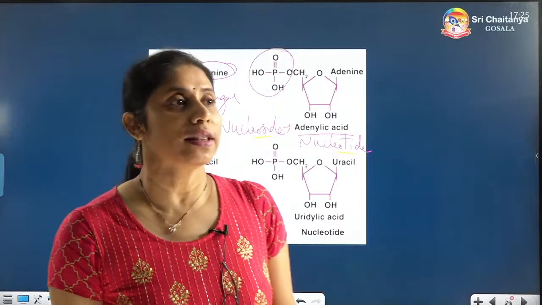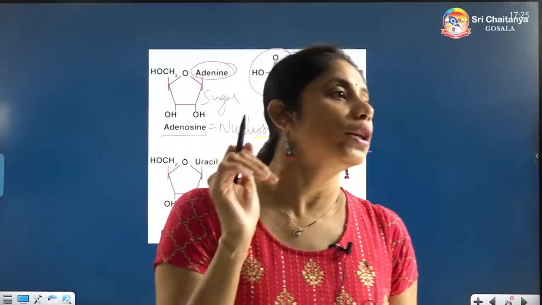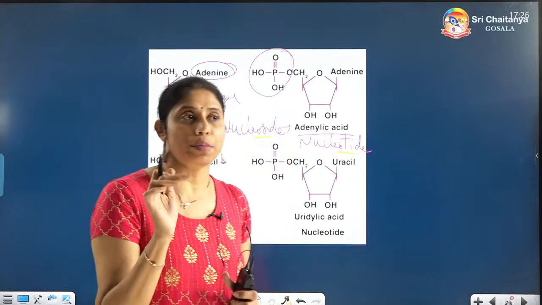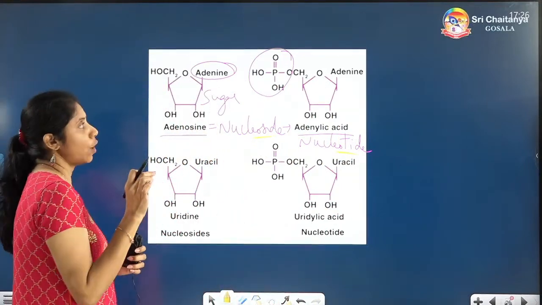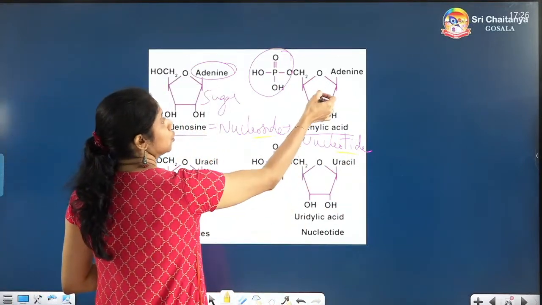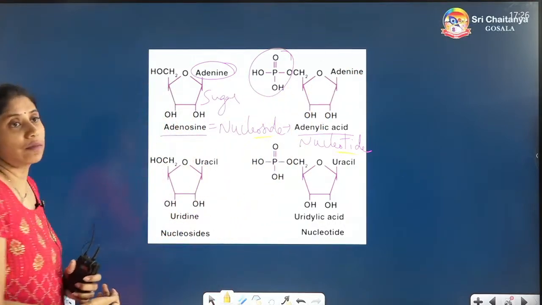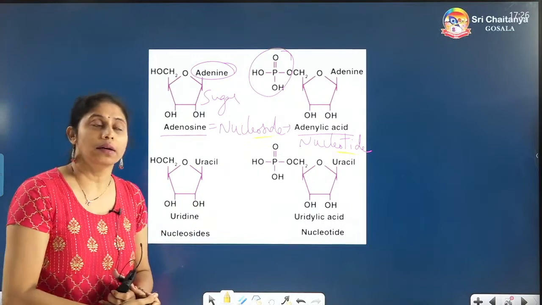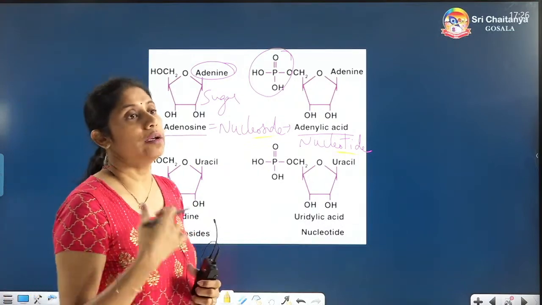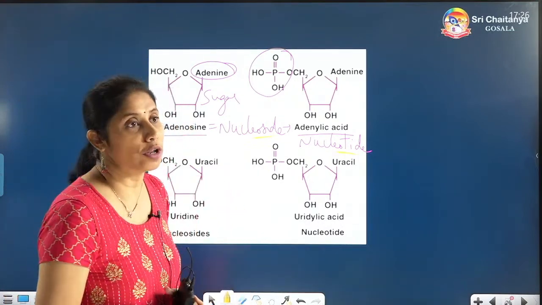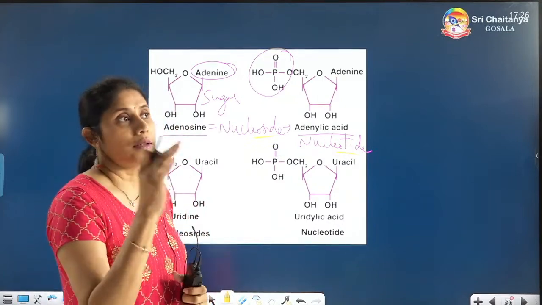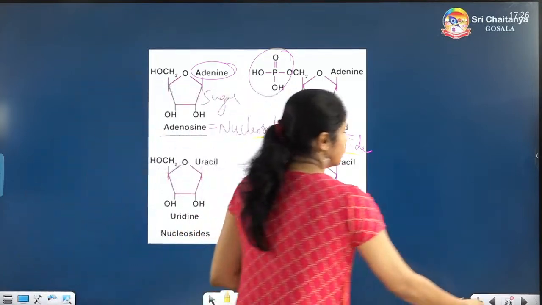A nucleoside is formed by the combination of one sugar and one nitrogen base. A nucleotide is formed by the combination of sugar, nitrogen base and phosphate. The names are given, and these structures are given in the NCERT. I will be teaching you biomolecules in detail once again, so don't worry. The things which I have told you, you have to remember.